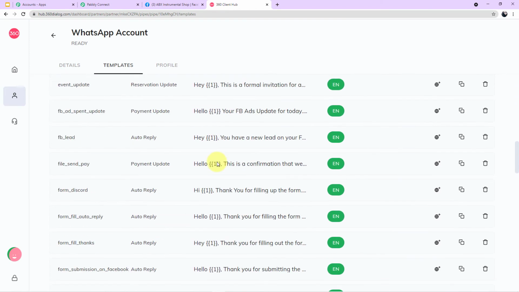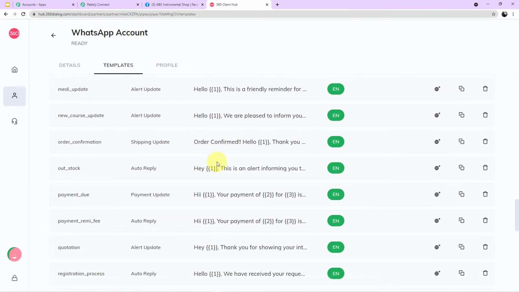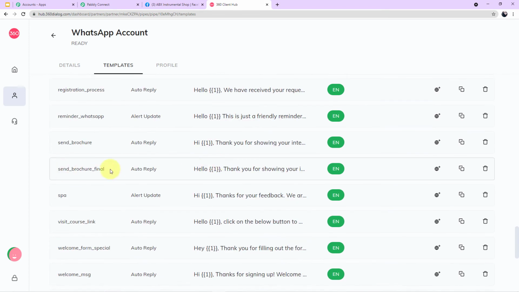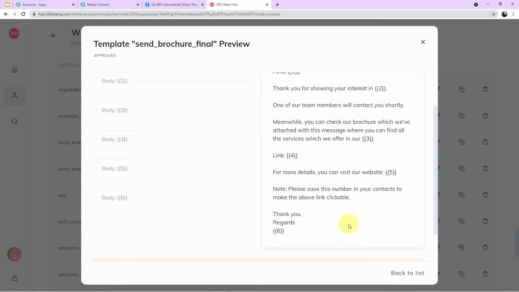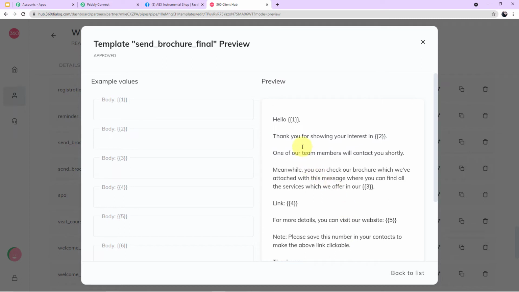Now for this particular workflow, I have created a template. Let me show it to you. Here you can see the template name is send brochure final. Let me open it for you. So guys, you can read here, template is nothing but just the body of SMS which we will send to our customer. Let me read it for you.